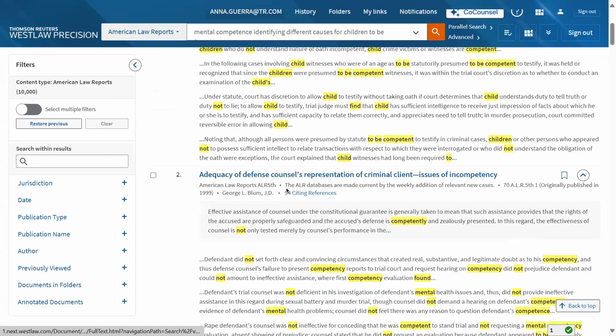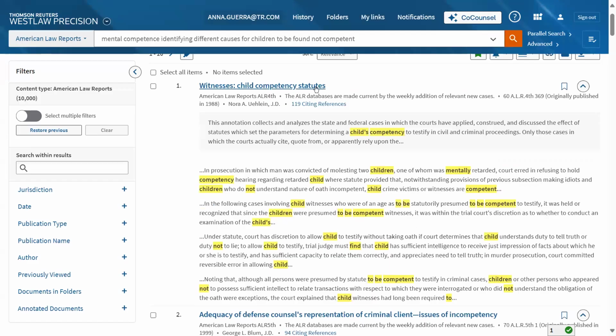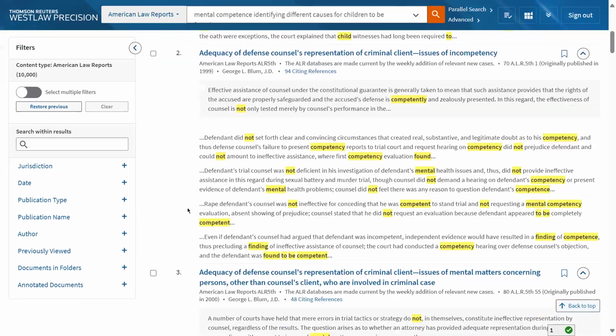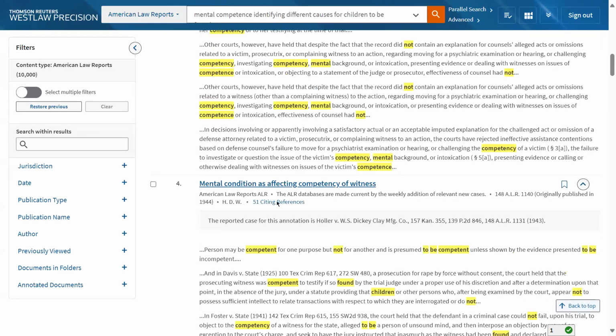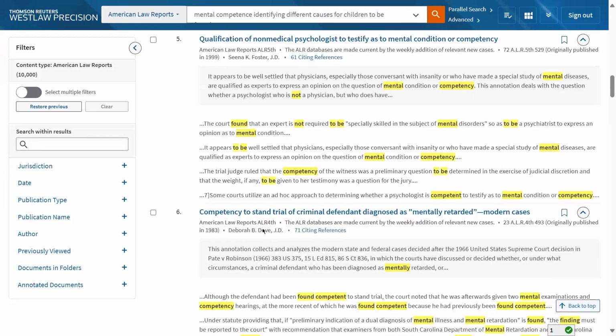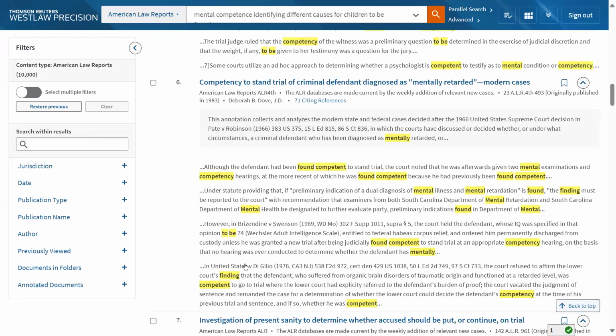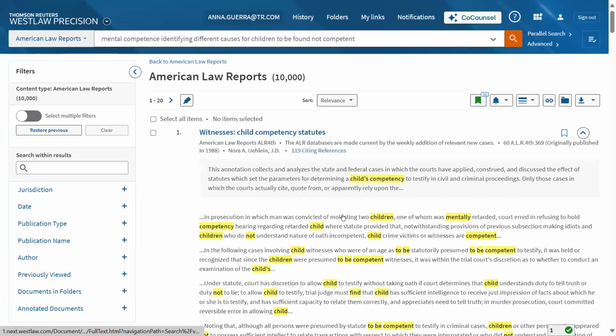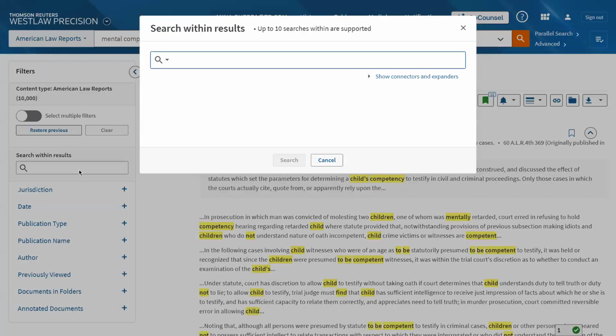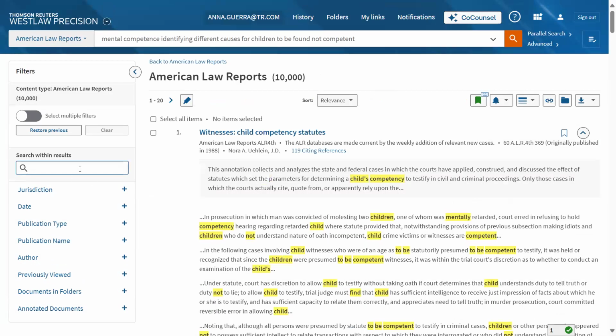But I could just look through each of the titles of the articles, at least at the first maybe 10 to 20, to see if any of these might be useful. Here we go: mental condition as affecting the competency of witness, psychologist, competency to stand trial, modern cases. And again, you can look through the titles of the articles to see. And here we have witness, child competency, statutes. You could add something else to the search if you wanted to do that, if you feel like there's something else that might be there that you need to add in.